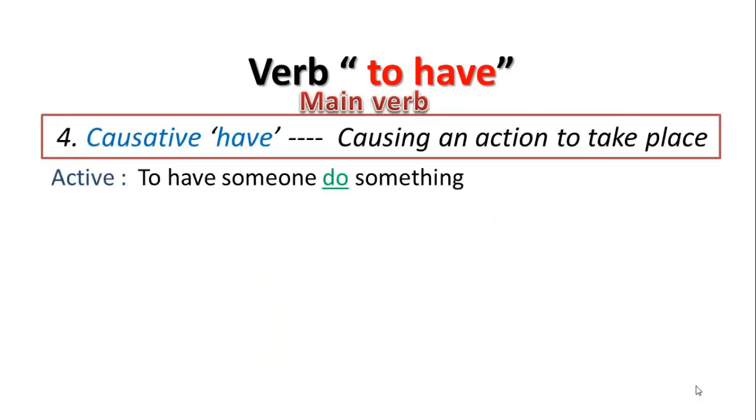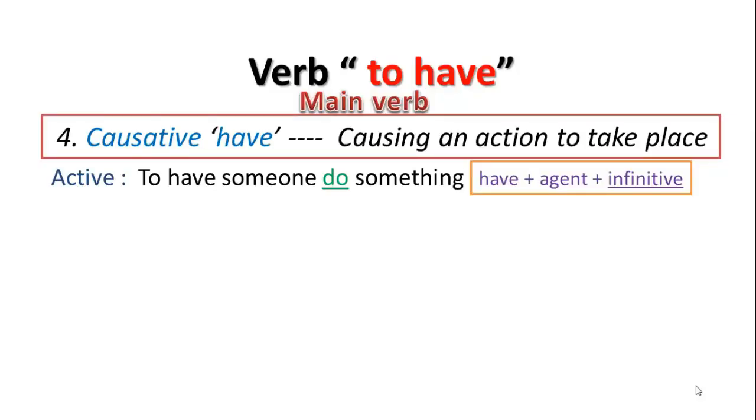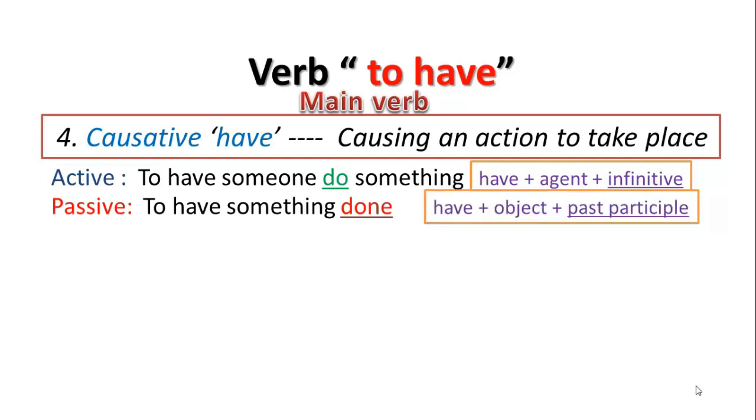Also, we have what we call the causative have. The causative have, we use it when we want someone to do something. That means we will not do this thing ourselves. We will let someone else do it. It can be in the active form and in the passive form. In the active form, we use to have someone do something. The word order: have plus the agent plus the verb in the infinitive form. In the passive form, to have something done, we use have plus the object plus the past participle.